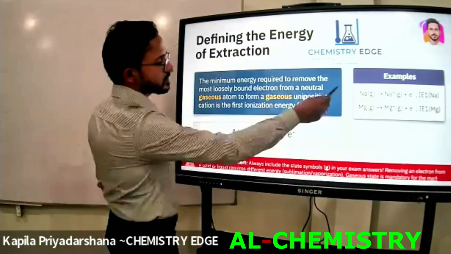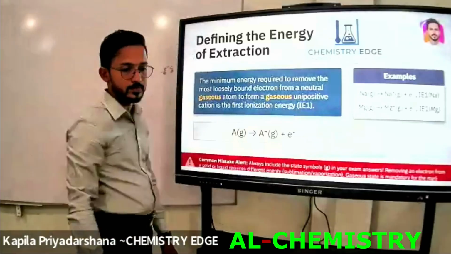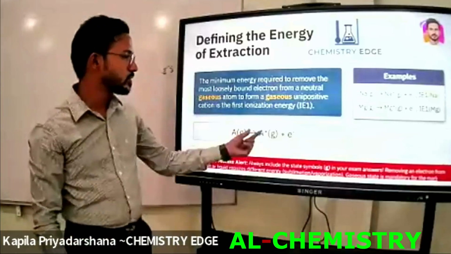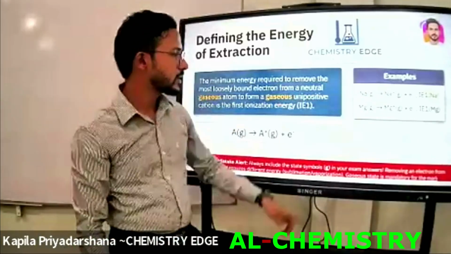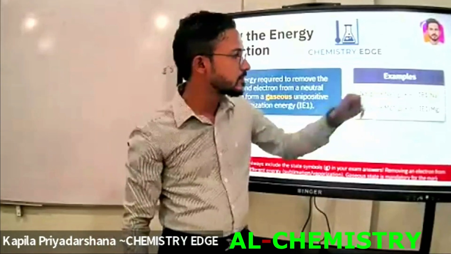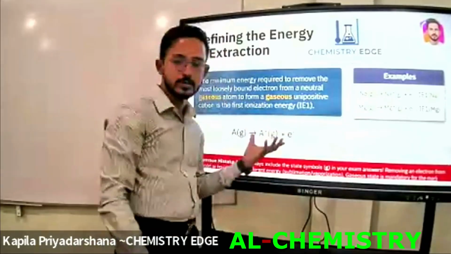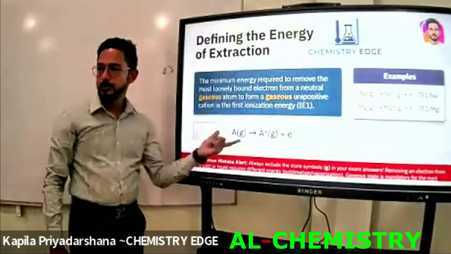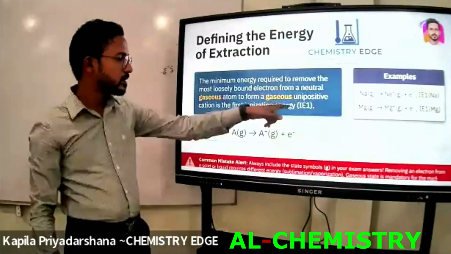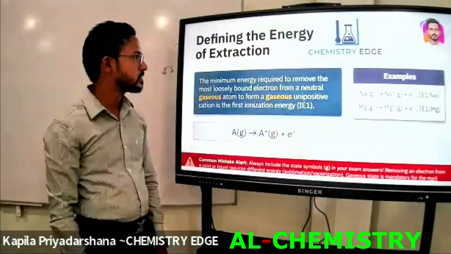When we consider several examples, we substitute sodium and magnesium atoms for A, and we are able to write them down here. As you can see, there is sodium in the gaseous state. After releasing one electron, the gaseous sodium ion can be produced. This is the general equation for the first ionization energy. We are going to indicate the first ionization energy using IE1, right?